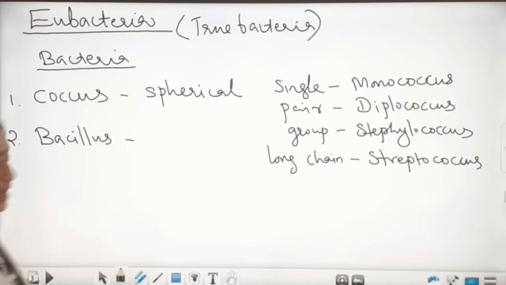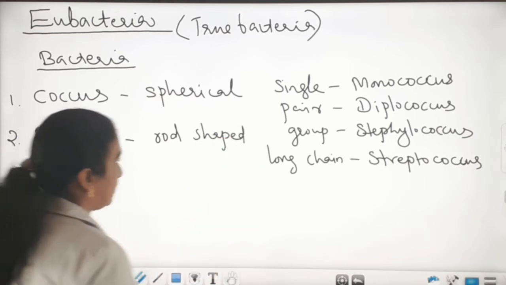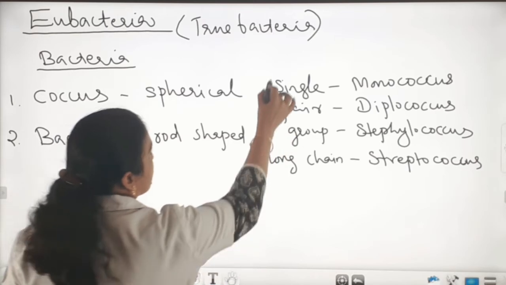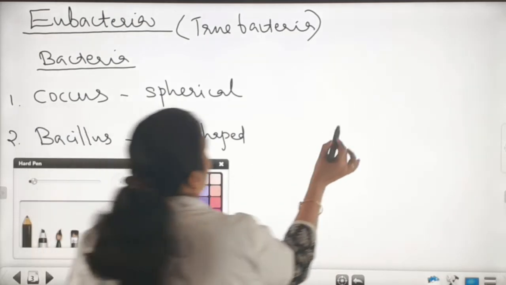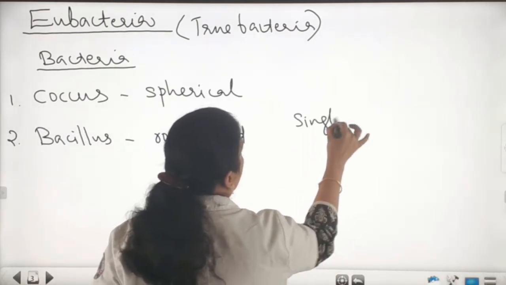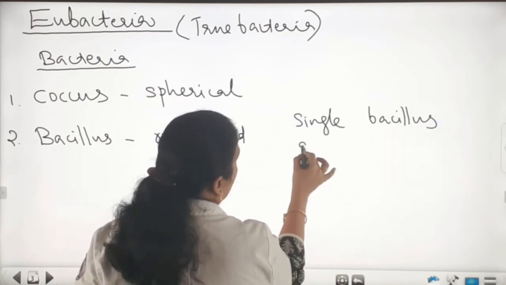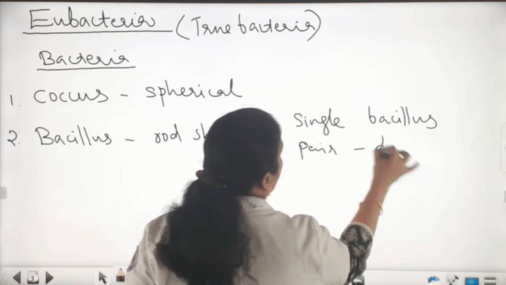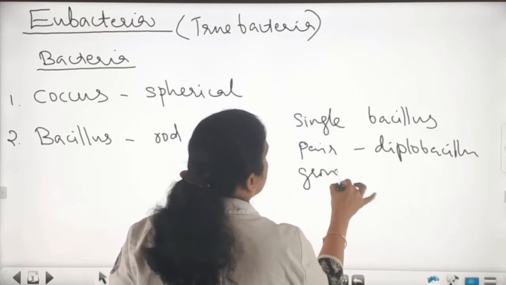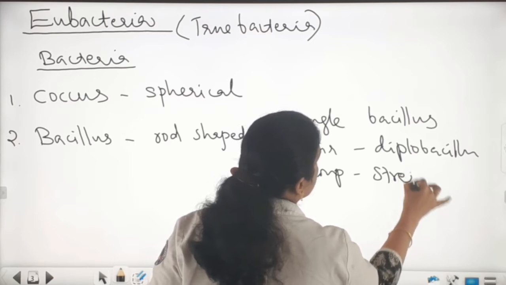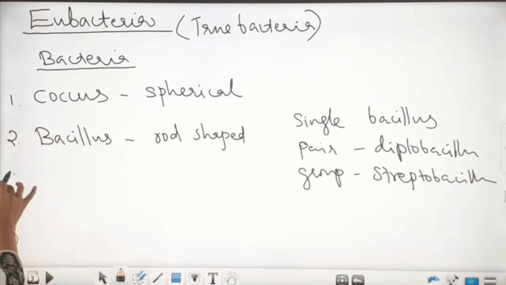Bacillus, plural bacilli, is rod-shaped. Here a single one is bacillus, and in groups, a pair is diplobacillus, and a group or chain is streptobacillus. So these are the rod-shaped bacteria, and the third one is